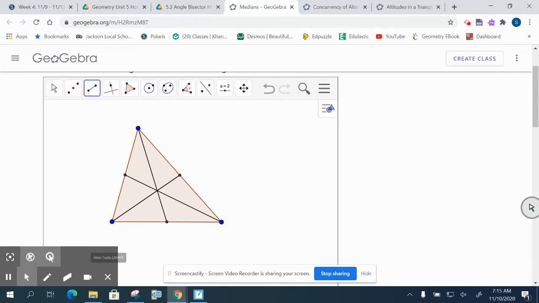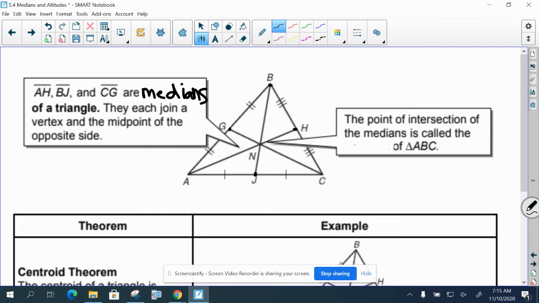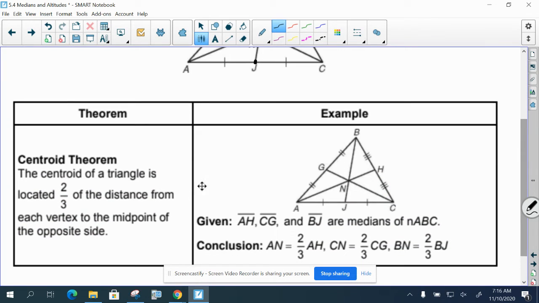So for our centroid theorem, let's go back to this page. The point of intersection of the medians is called the centroid. The centroid theorem says that here's a special property of the centroid: the centroid of a triangle is located 2/3 of the distance from each vertex to the midpoint of the opposite side.